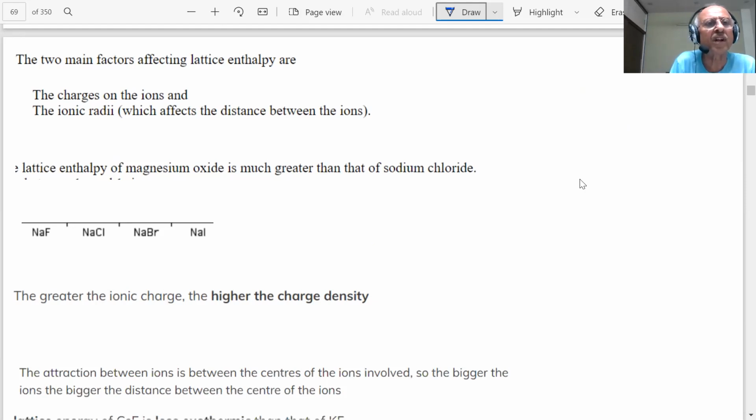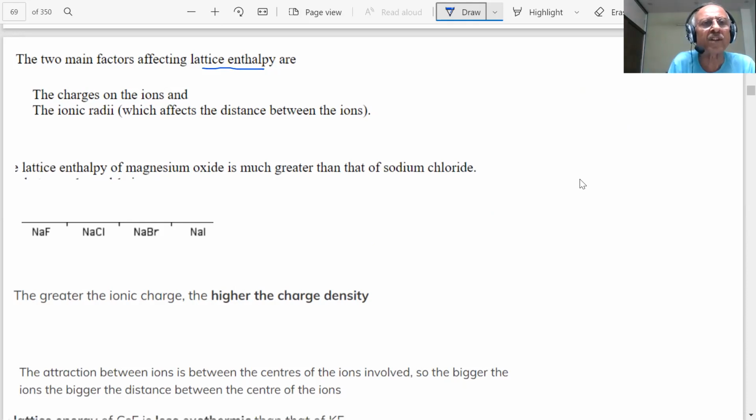Now, the next question is, what are the factors on which lattice enthalpy depends? We have defined what lattice enthalpy is. That is the enthalpy required to dissociate 1 mole of NaCl into its constituent ions in the gaseous state, or the reverse, when NaCl is formed from its gaseous ions into solid NaCl, that same enthalpy will be released. Then it will become negative.